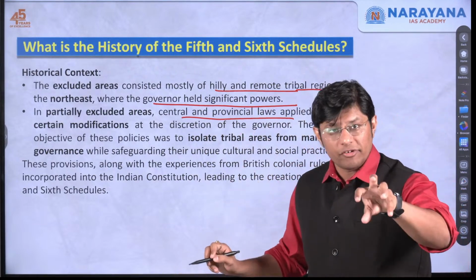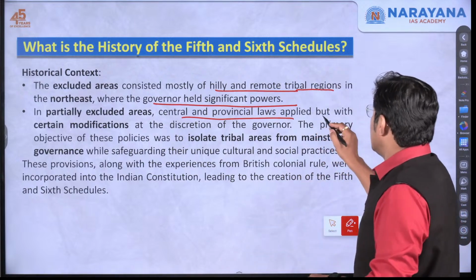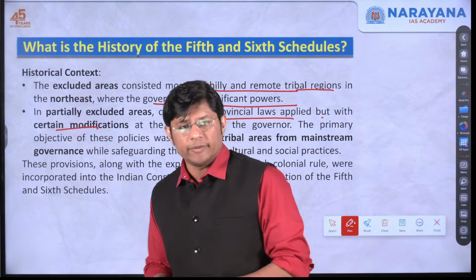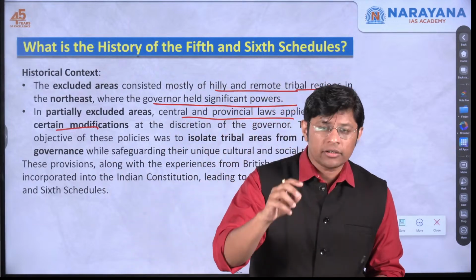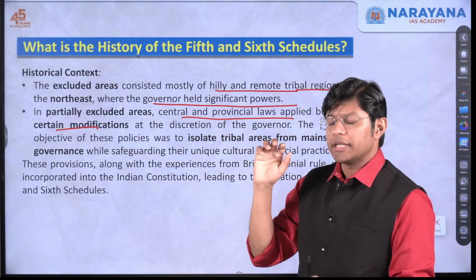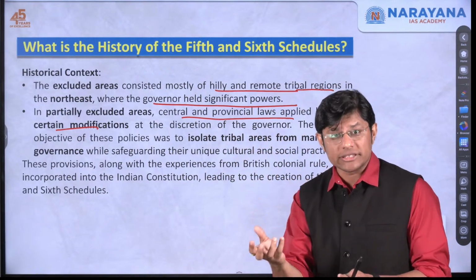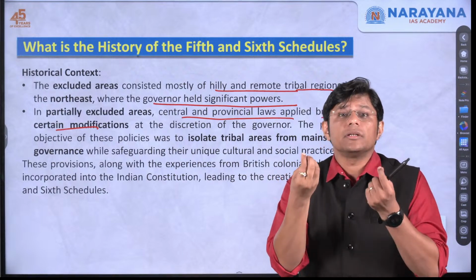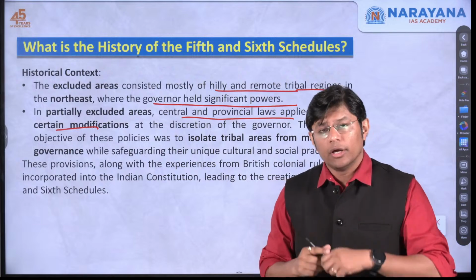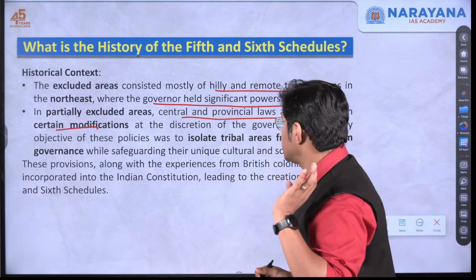Provincial is the provinces, that is the state laws, were applicable but with certain modification, which means in excluded areas, the governor had more powers. In the partially excluded areas, the laws made by the central and the provinces were applicable with certain modifications, which means only when the governor approves, those laws will be applicable.